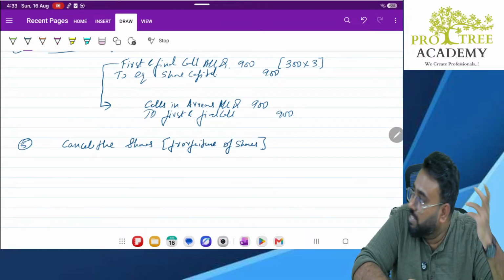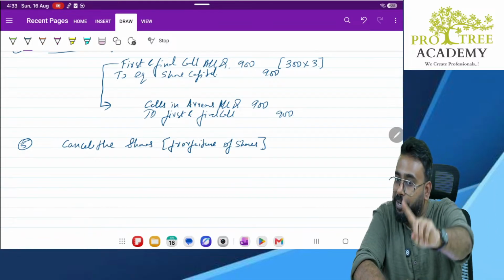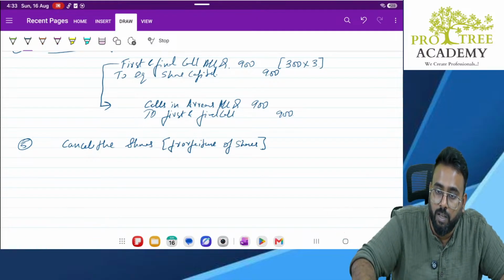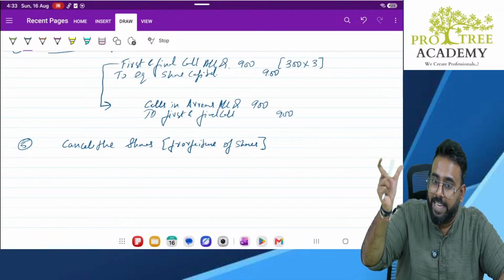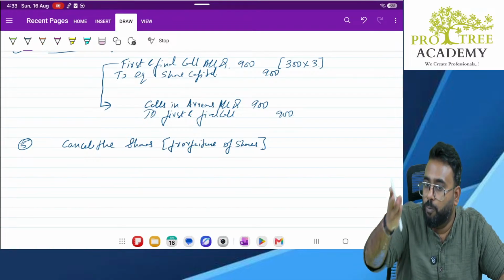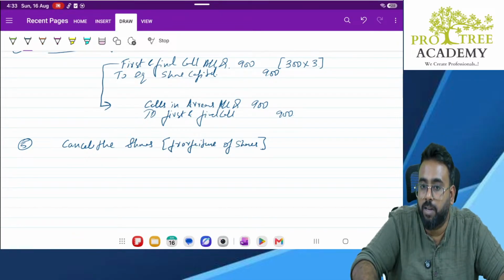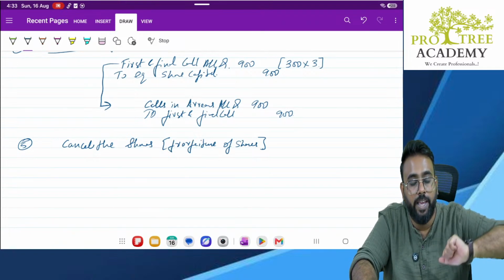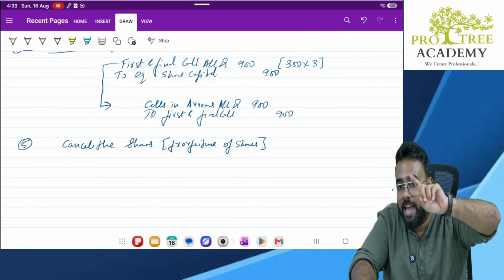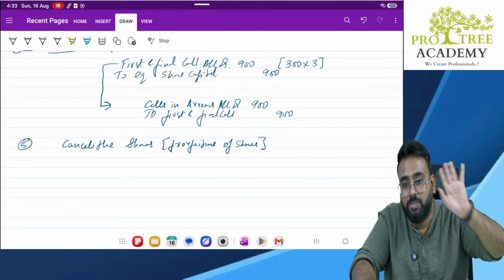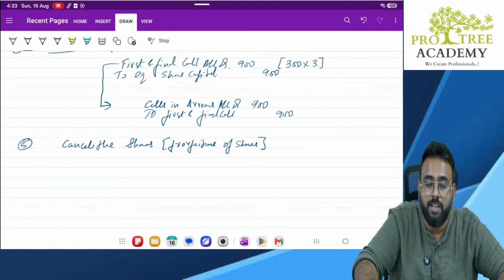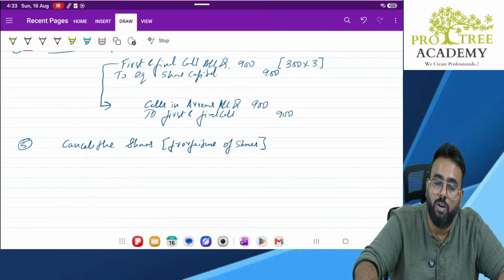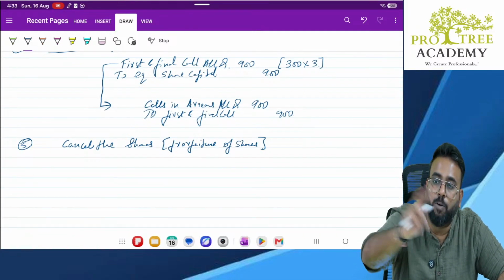So when I cancel the shares, he is no more going to be our owner. So whatever share capital I created for him, he will no more have a part in that share capital. It will be reversed. Earlier he had the share in the share capital, that is why it was kept. Now he will no more have the share, because I am cancelling his shares. So when I cancel the shares, his share capital should also be cancelled.